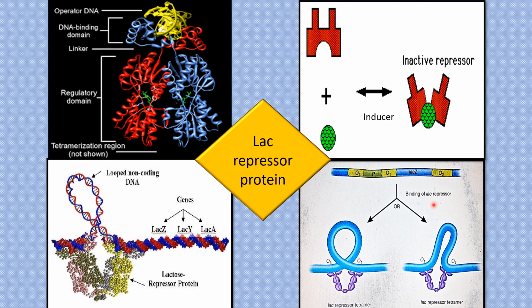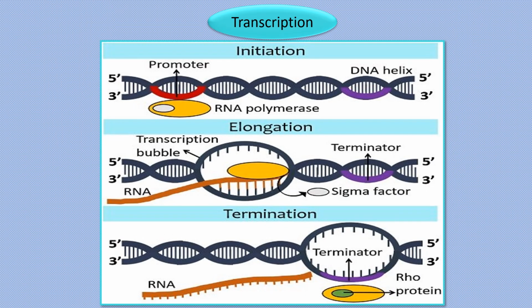Now, after going through all these important components of the LAC operon, let's see how it works. But before going into detail about the Lac operon system, for better understanding, let's take a quick review of the transcription process. How the transcription begins.